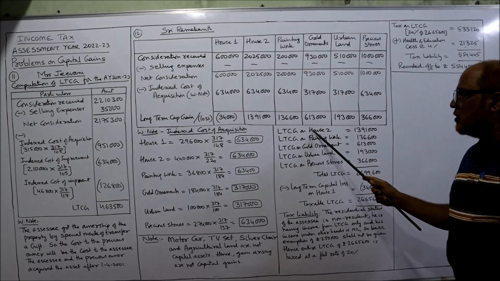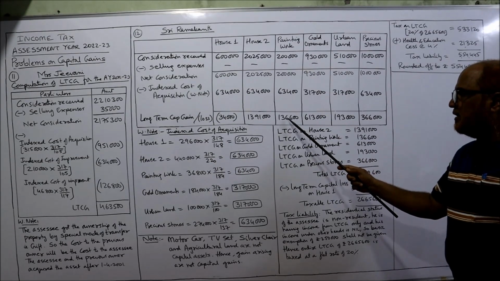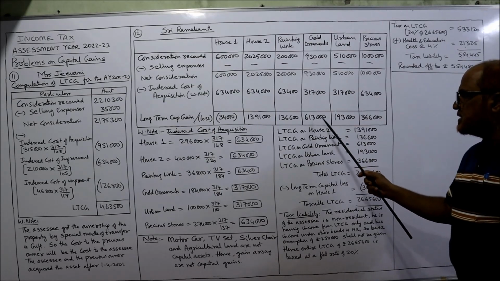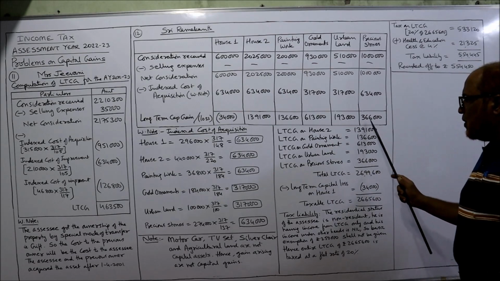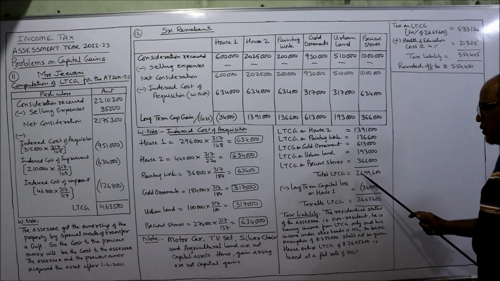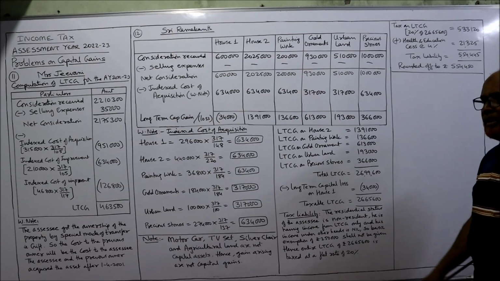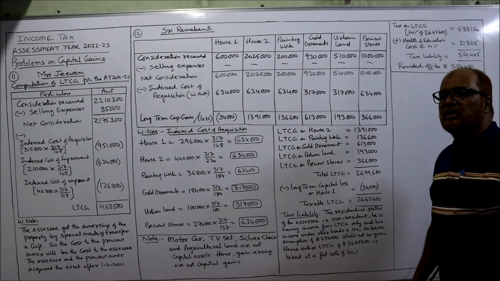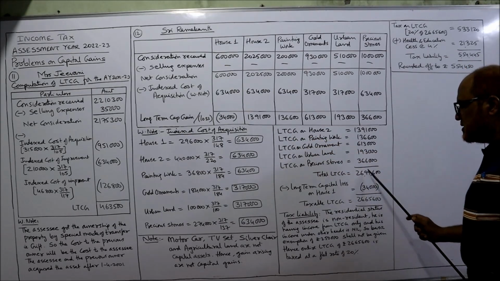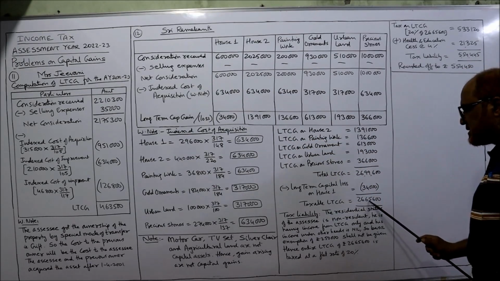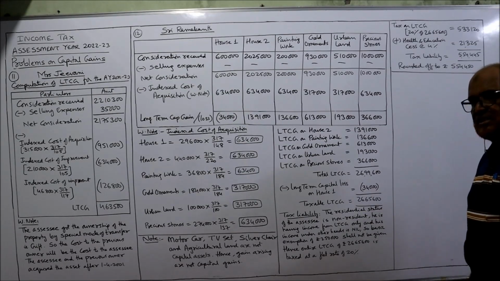So LTCG on house number 2, 13,91,000. LTCG on painting work 136,600, 613,000, 1,93,000, 3,66,000. If you add up the 5 amounts, you are getting 26,99,600. From this we deduct the long-term capital loss on the sale of the first house, 34,000. Subtract, we'll get 26,65,600. This is the taxable LTCG.